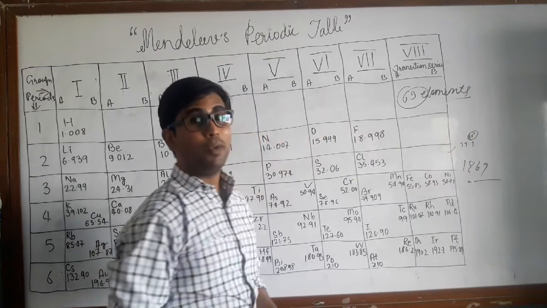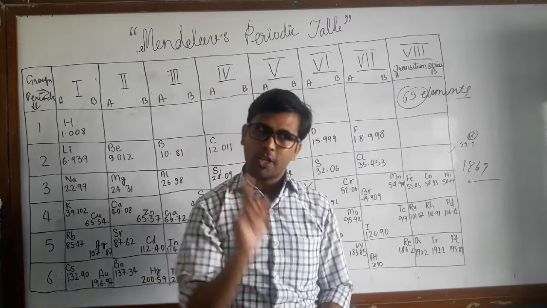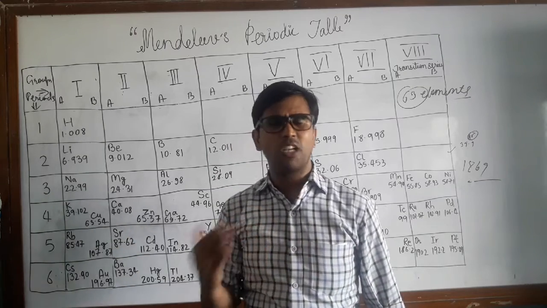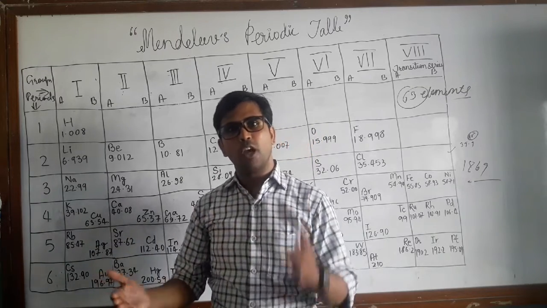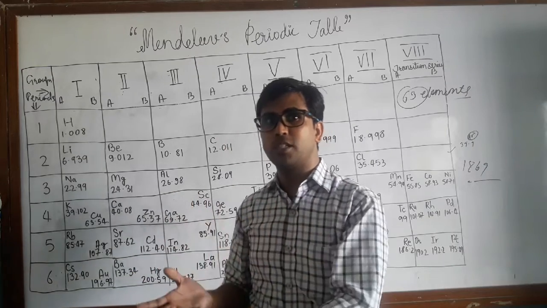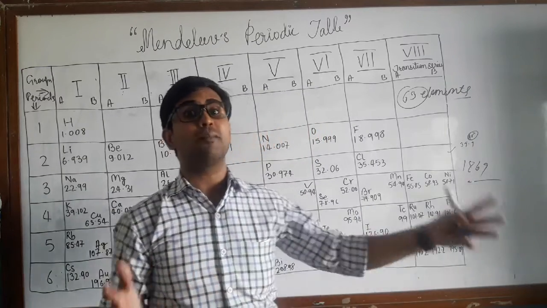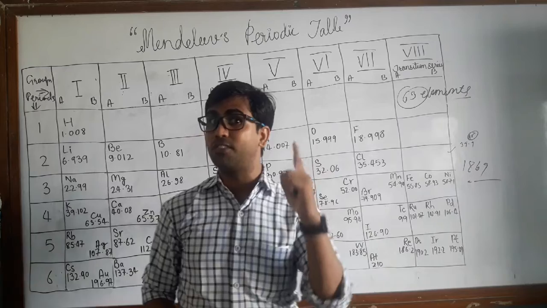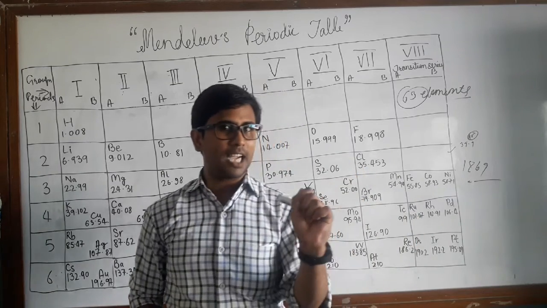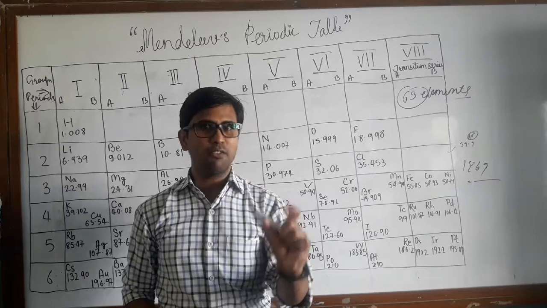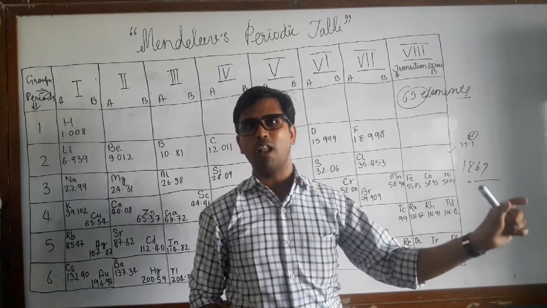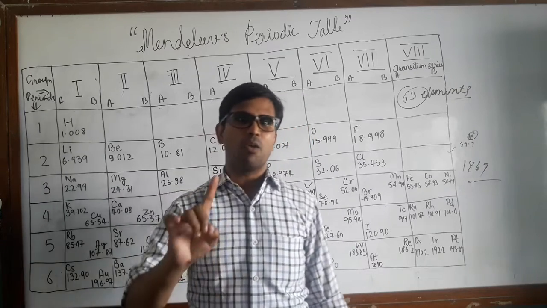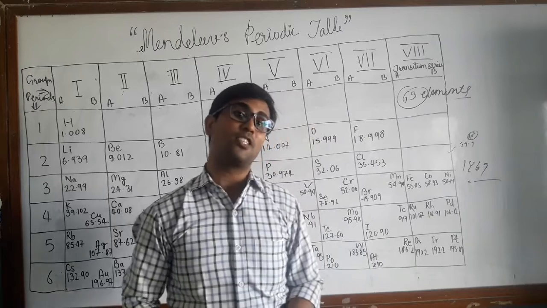Mendeleev was very clever. He knew that with the advancement of new technologies, we are discovering new elements, so maybe there are still some elements left undiscovered. Because of that intuitive sense, that sixth sense of Mendeleev, he decided to leave some gaps in the periodic table for the upcoming elements, and that was the masterpiece which declared him one of the best scientists of the 19th century.